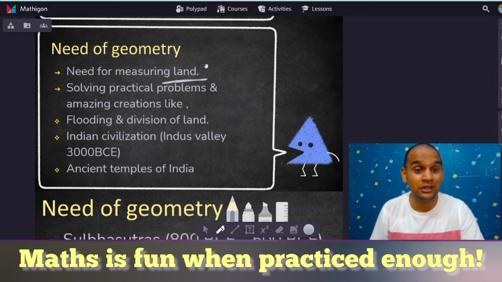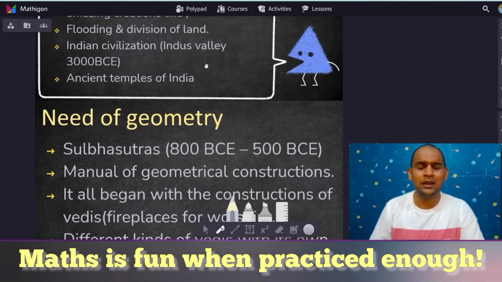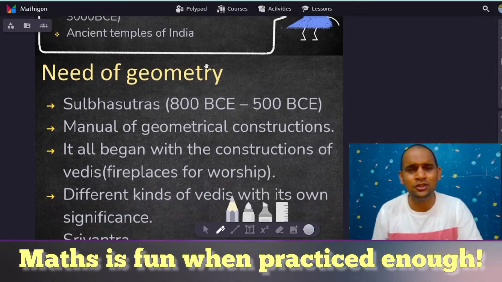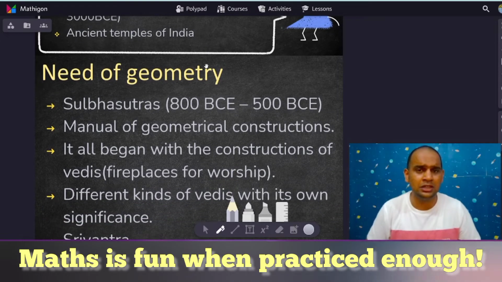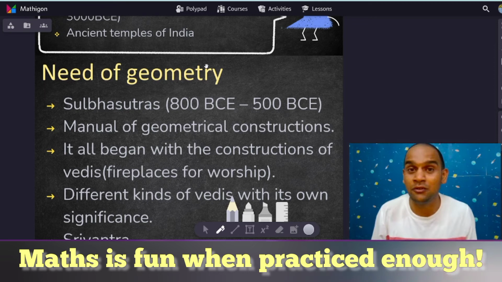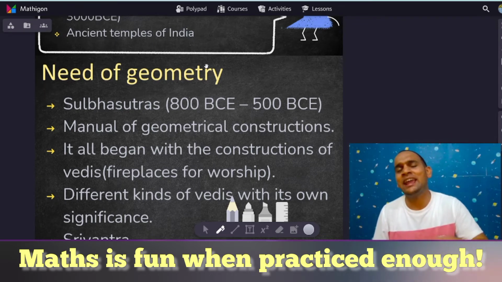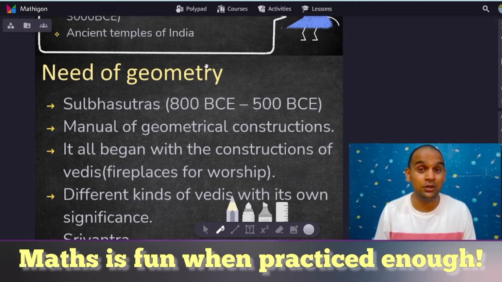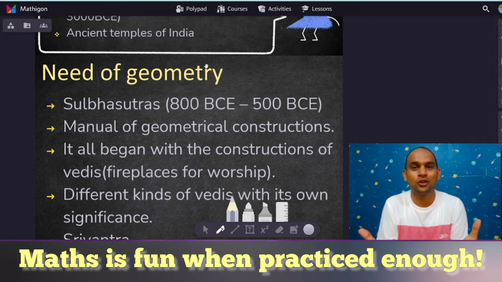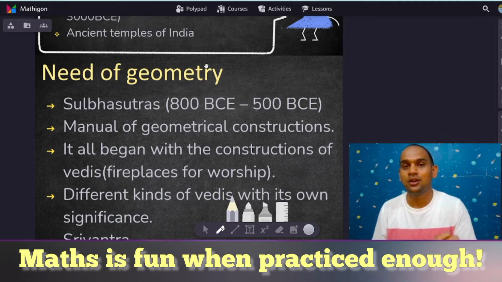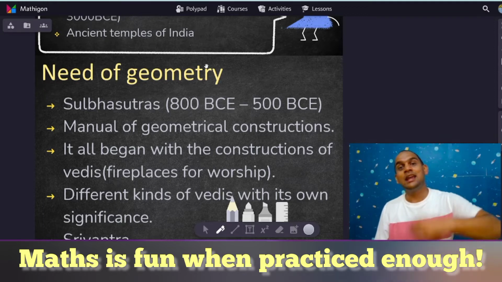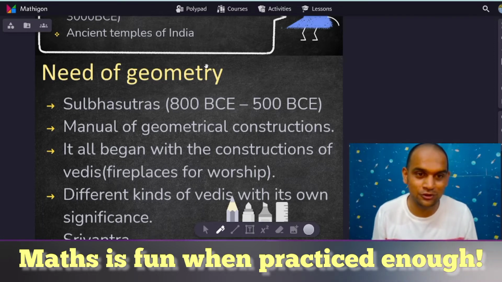We will take a deep look at the ancient temples of India. When you visit places throughout India, there are lots and lots of different temples which have used geometry extensively. It was not possible to construct those temples without a proper knowledge of geometry. That precise knowledge of geometry was there in the ancient Indian civilizations.